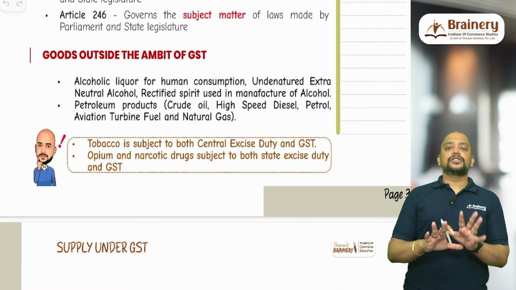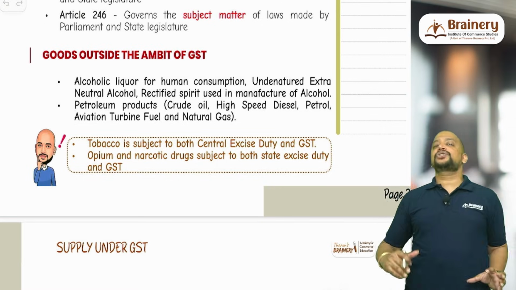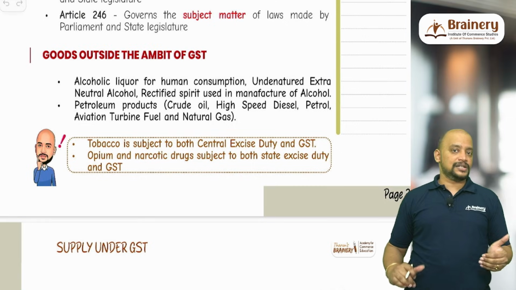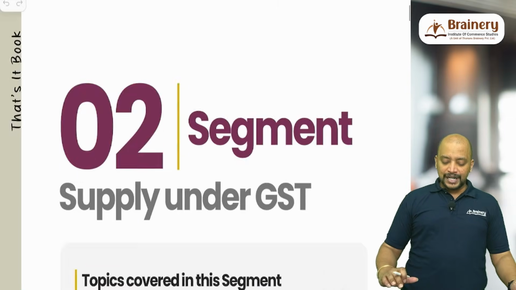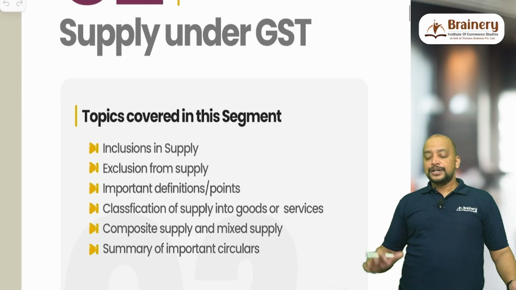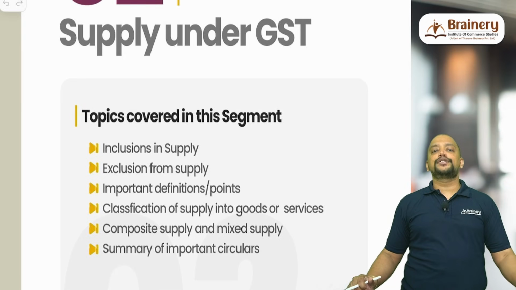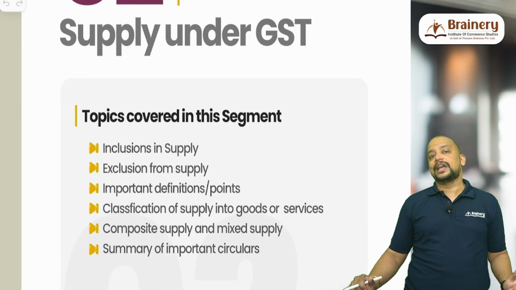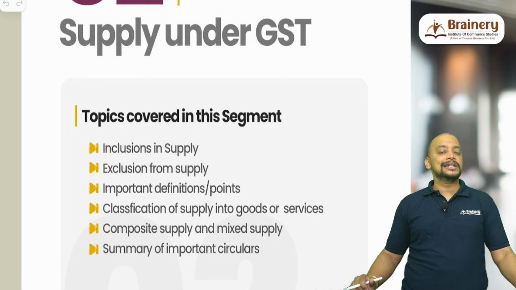So these are the basic concepts that we have with respect to the annexure of first chapter. Now we are moving on to the next one, that is supply under GST. In this supply under GST, we are going to cover 2 sections, that is section 7 and section 8. Section 7 deals with supply under GST. Section 8 deals with composite supply and mixed supply.